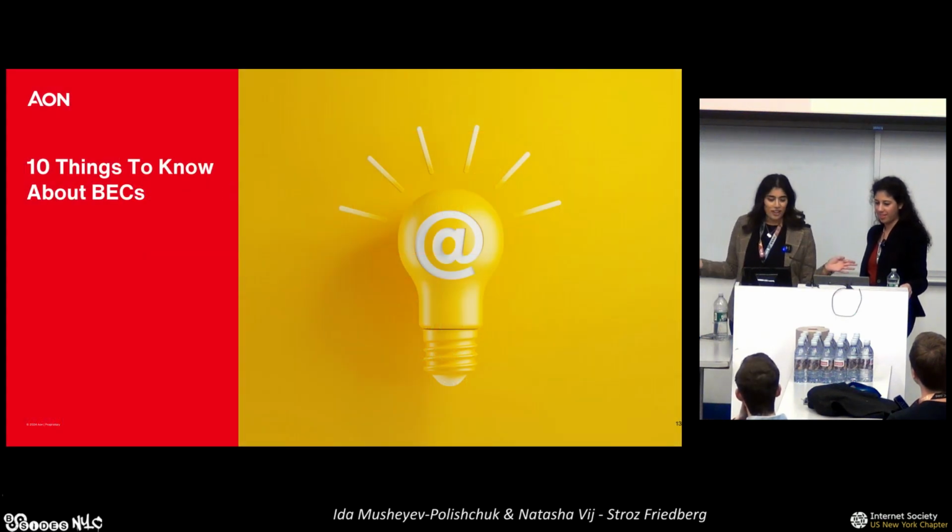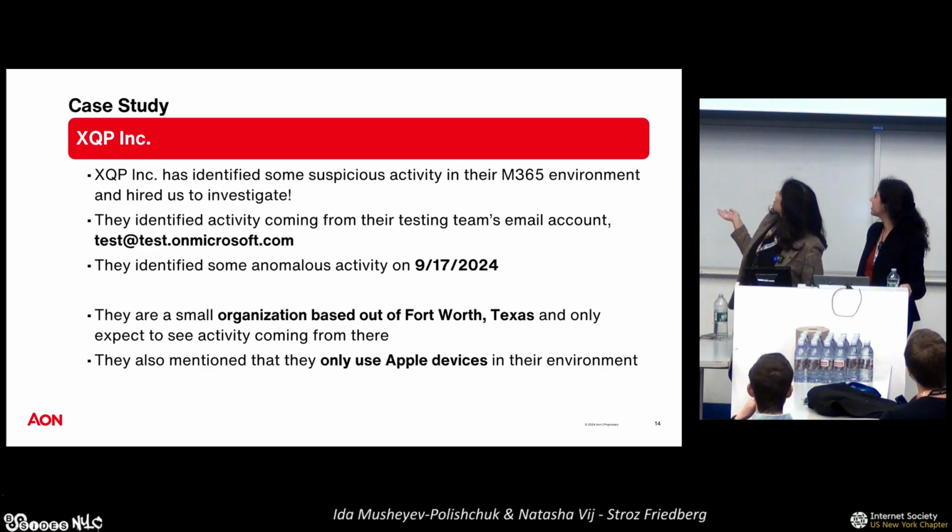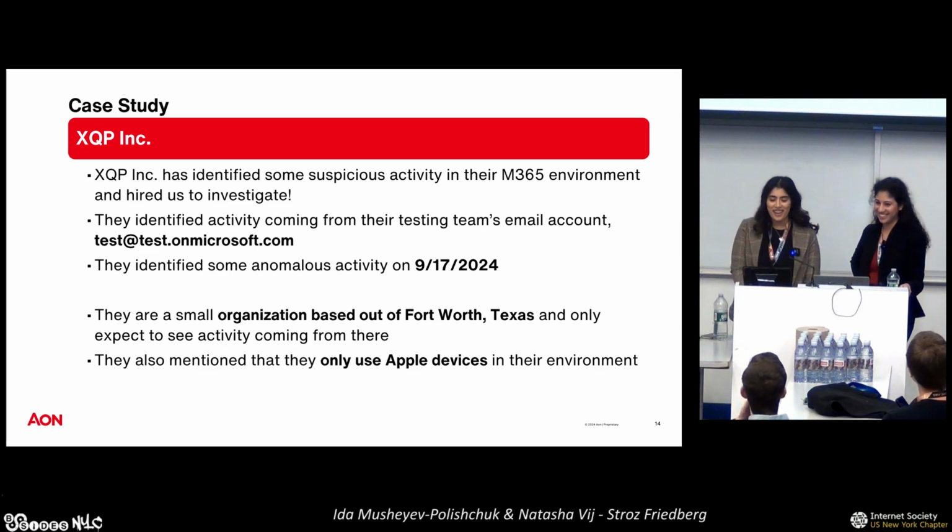So with that, we're now going to start going into our 10 things that you should know before you work your next BEC. But before that, it looks like XQP Incorporated identified some suspicious activity. They identified some weird activity coming from their testing team's email account, test@test.onmicrosoft.com, and some anomalous activity starting on September 17th, 2024. Now, they're a small organization based out of the Fort Worth, Texas area, and they really only expect to see activity coming from there. They also mentioned that they only use Apple devices in their environment.